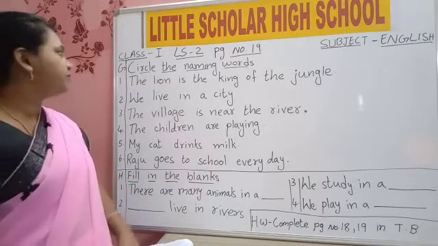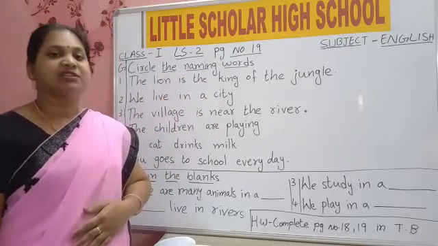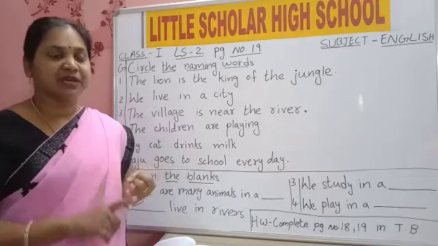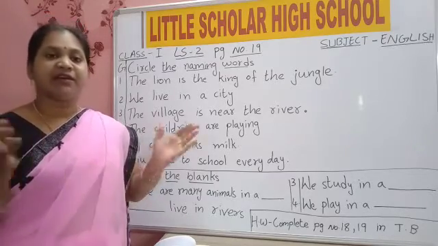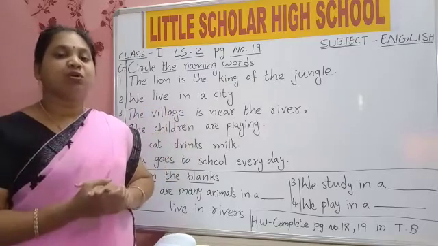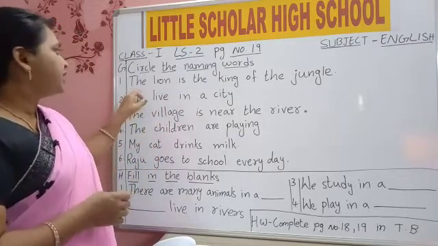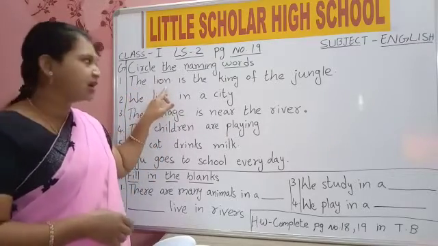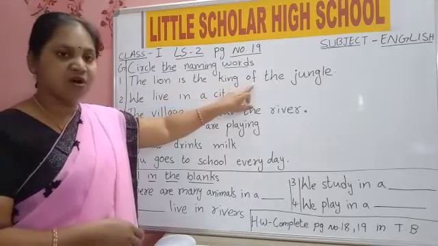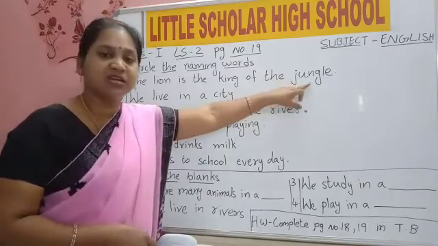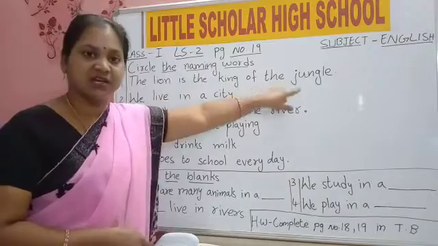Is it clear, children? Come on, first read. Circle the naming words. Naming words means names of people, places, animals, things, birds. Everything has a name. Every person has a name. So all the names we should circle in these sentences. Only names we should circle. The lion is the king of the jungle.